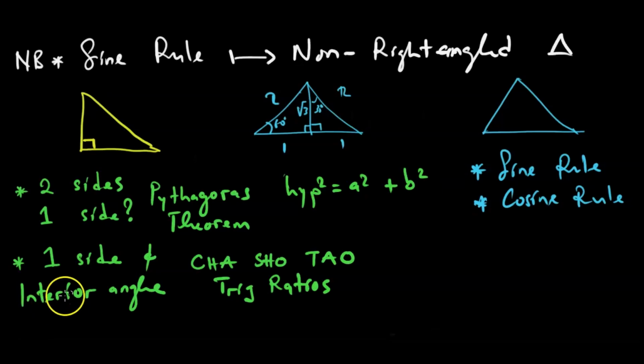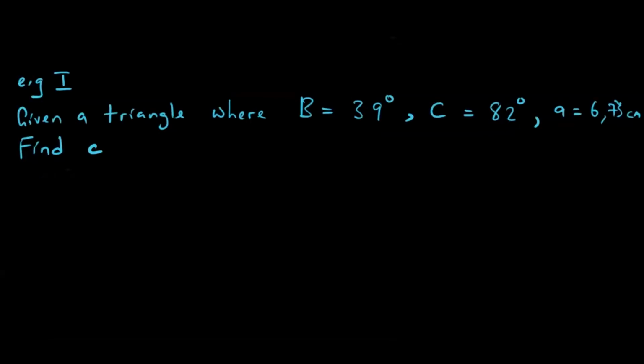Let us go to our first example. This is our example. Given a triangle where B is equal to 39 degrees, C is equal to 82 degrees, A is equal to 6.73 centimeters, find C.